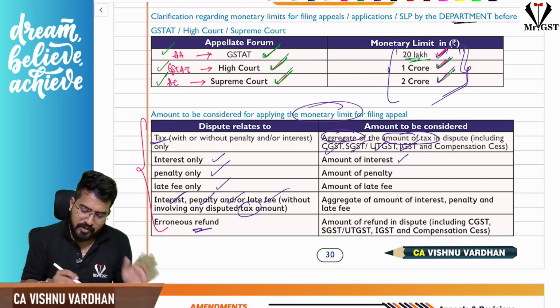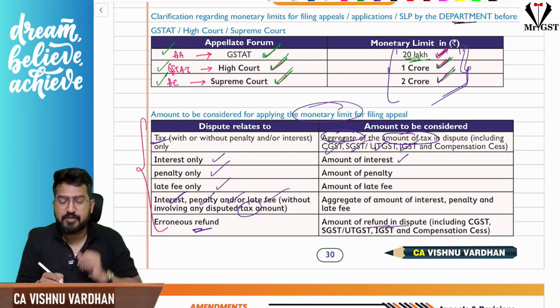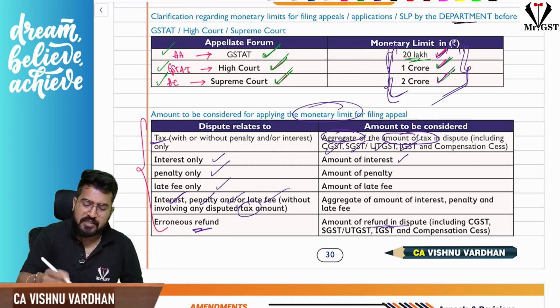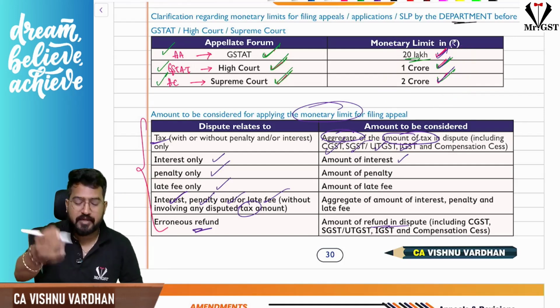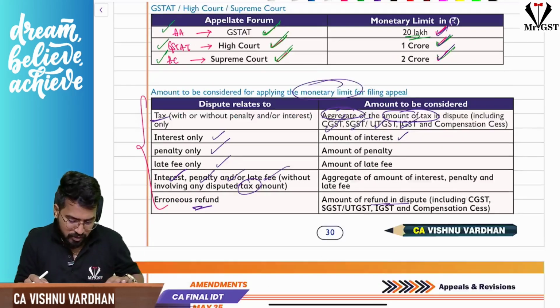And for erroneous refund, however much refund is in dispute, if that is exceeding these limits, yes, the department can go for an appeal. Otherwise, the department cannot go for a further appeal in these appellate forums. Okay, so that is the point.